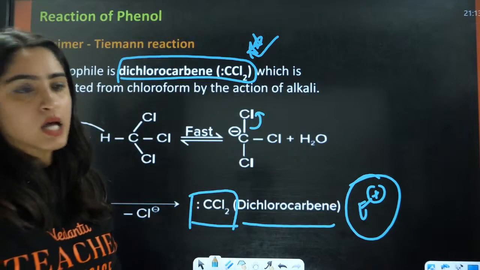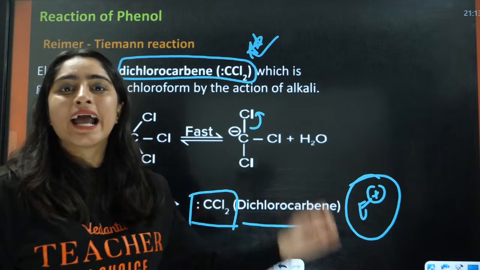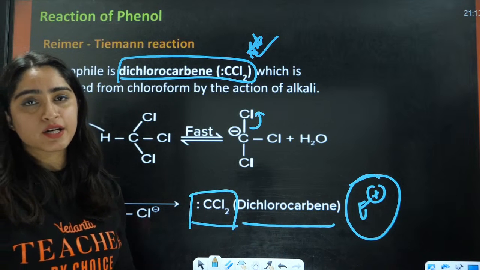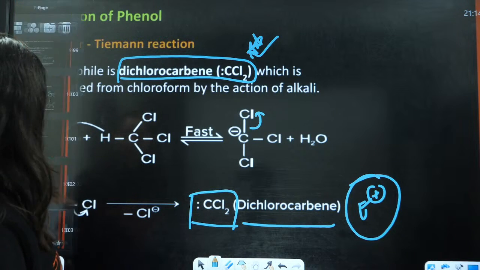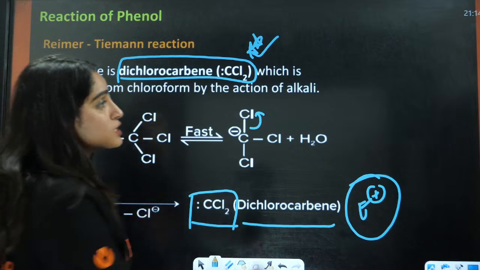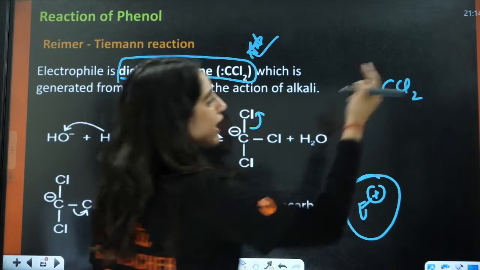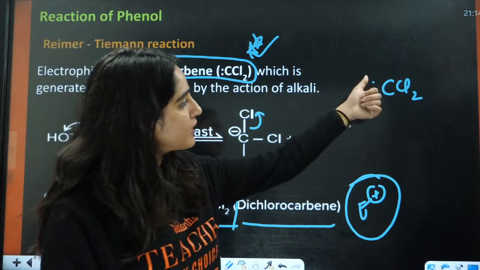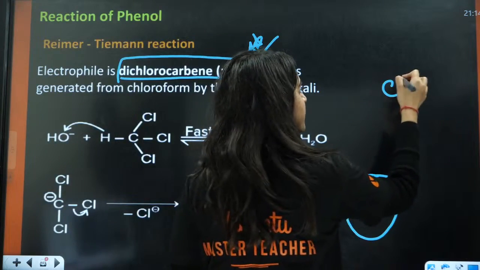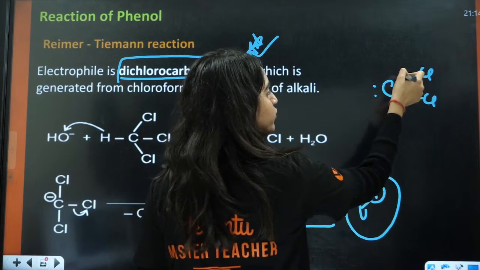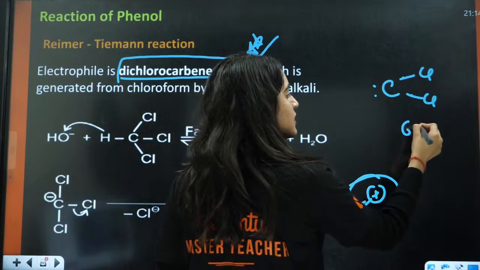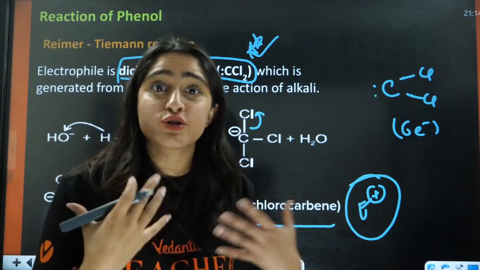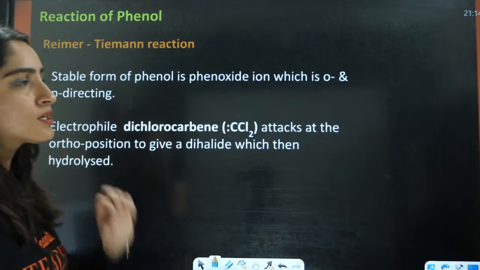Now this electrophile is generated here. In Kolbe's reaction, you had CO2. In this case, you have CCl2. That is the electrophile. Many students ask, ma'am, it has a lone pair of electrons, so why is this an electrophile? Shouldn't it be a nucleophile? Because carbon here has only 6 electrons, that means it is electron deficient. That is why it is acting as an electrophile. That is the key point in this case.